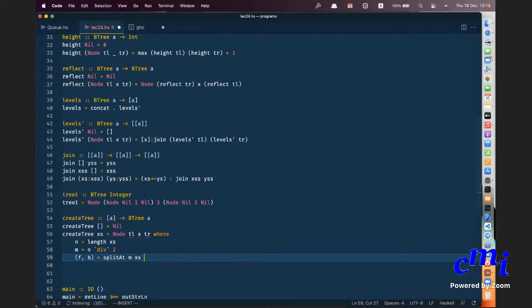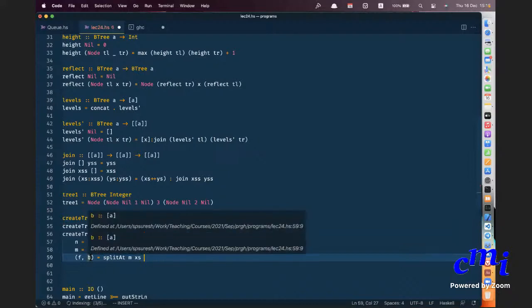F, why f? Remember what split at is? Split at is take m xs, comma, drop m xs. When n is of length 1, then m will be 0. So take 0 will be just the empty list. So this f, b will have this invariant that either the length of f and the length of b are the same, or the length of b is exactly one more than the length of f. Is it clear? Yes, sir. Why am I saying this?